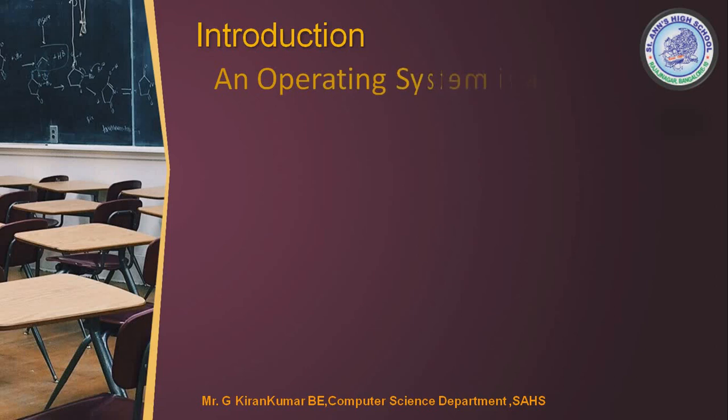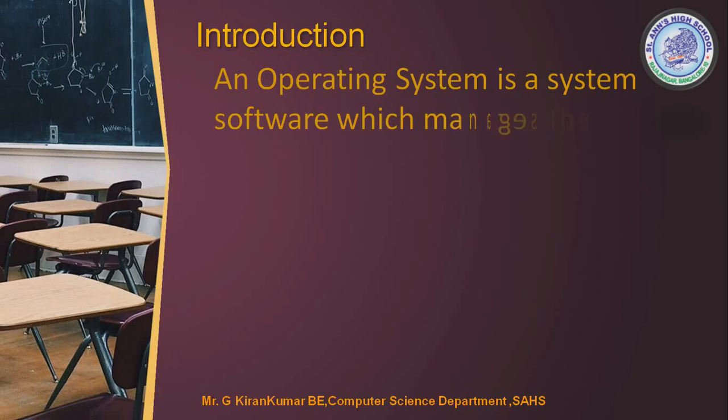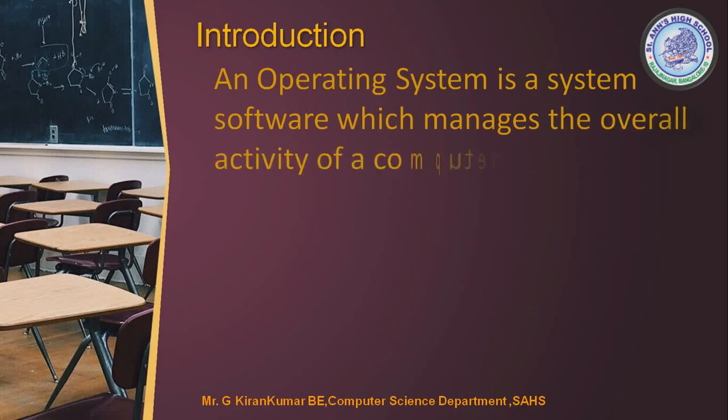For example, if I need to explain what is operating system, it is like a principal or a chairman of an institution. Chairman is who? He is the root of the school and he has to take care of all the departments. Van department, fees department, teaching, non-teaching faculties, then housekeeping, books department, everything he operates. He is the main source, the pillar of our school. So he is taken as equal to an operating system. He is a system, he is a software which will manage the overall activities. So like that, operating system is a system software.